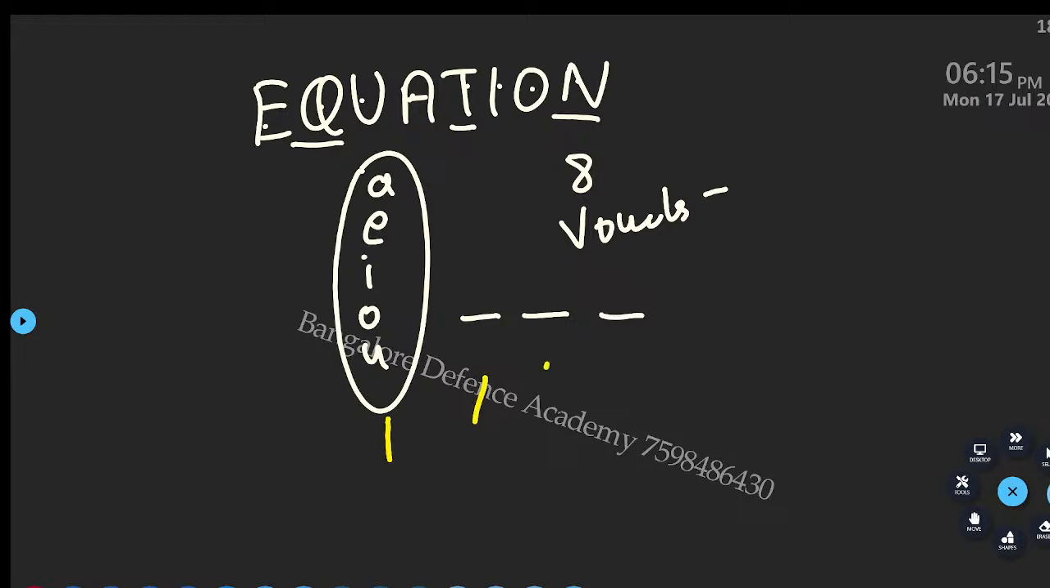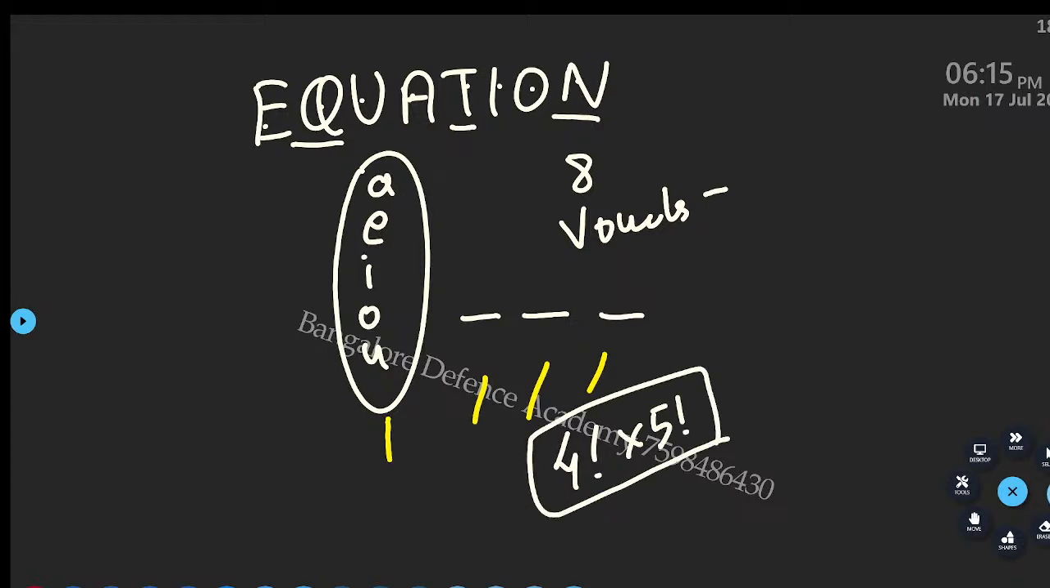1, 2, 3, 4. So how many possibilities? 4 factorial. But there is a problem here. What is the answer for the vowels inside? 5 factorial. So what is this? 4 factorial into 5 factorial. You understand? Okay, now look at this.